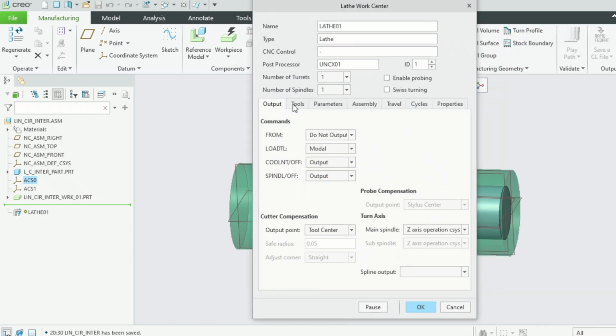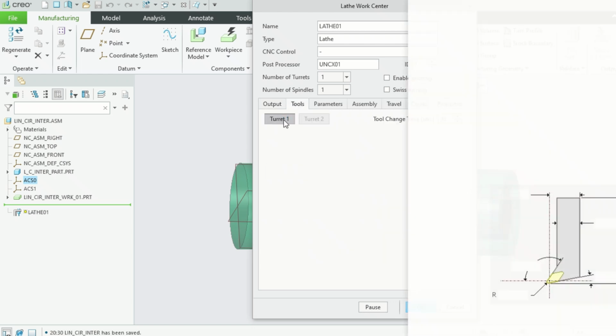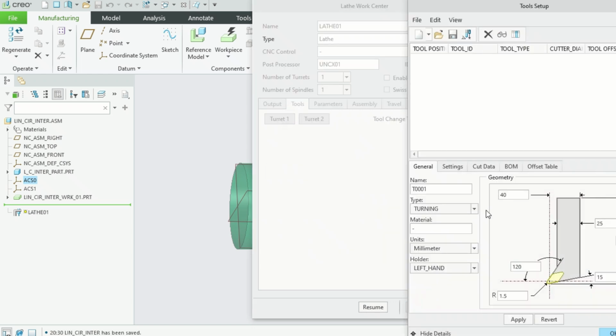For the lathe, we are going to select the tool, set turret 1. The tool, we can keep with a nose radius of some 0.8. And this one, let's keep it somewhere 15 mm, and this one 10 mm, and this one 45.